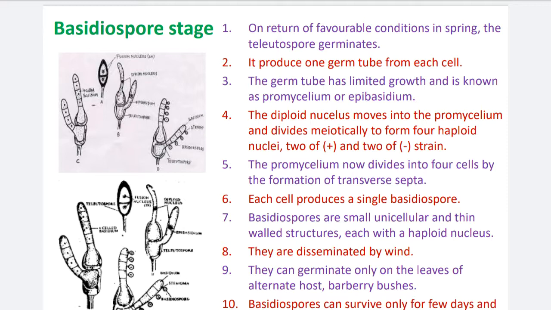First point: on return of favorable conditions in spring, the teliospore germinates. Second point: it produces one germ tube from each cell.